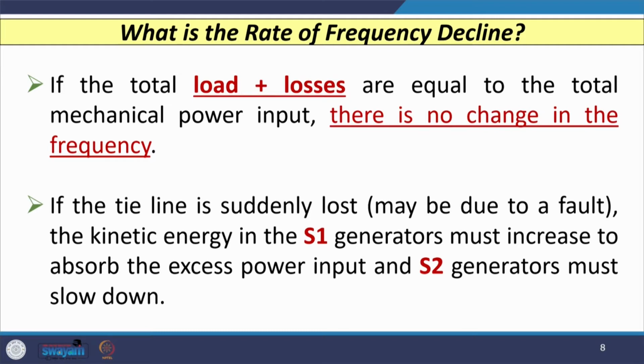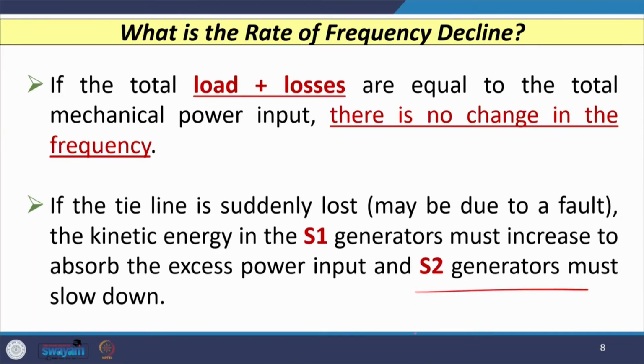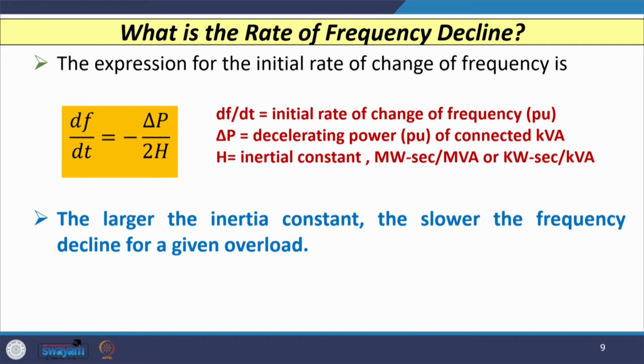However, if the tie line is suddenly tripped, maybe because of a temporary or permanent fault, then the kinetic energy in the S1 group of generators increases to absorb the excess power input, and at the same time the S2 generators slow down. So, to understand what happens when a tie line trips, the initial rate of change of frequency is governed by an equation